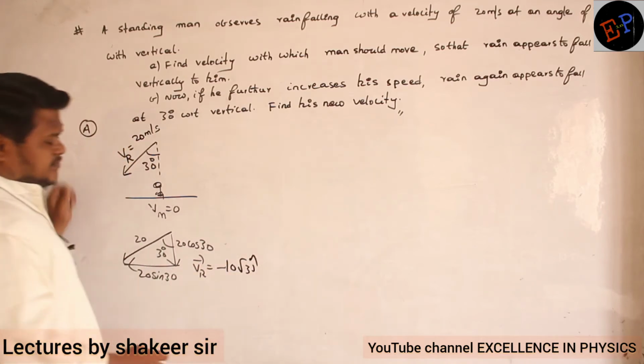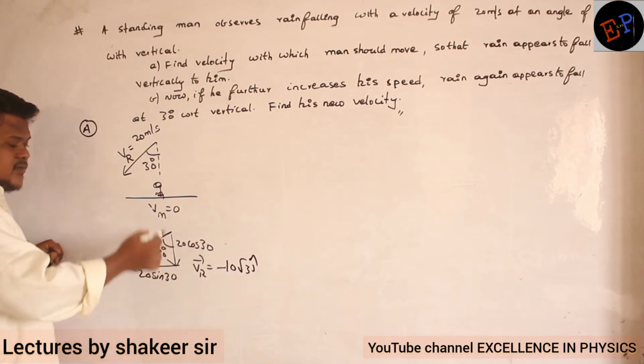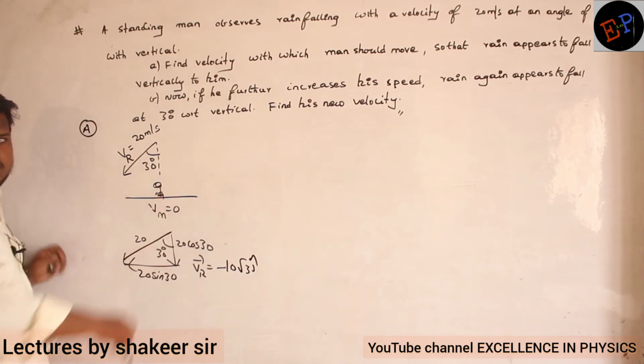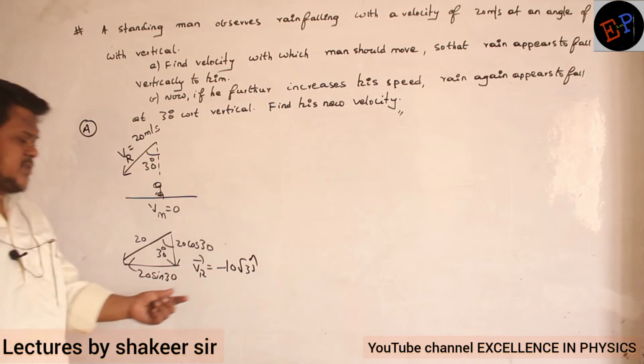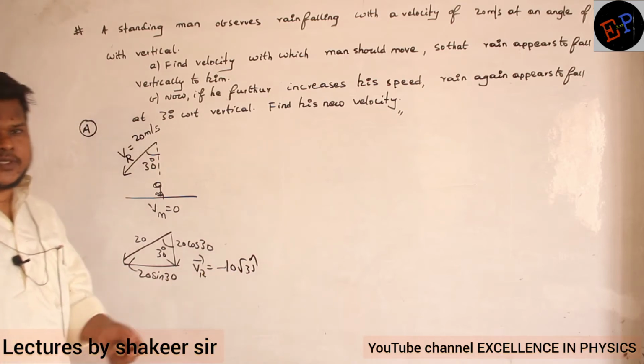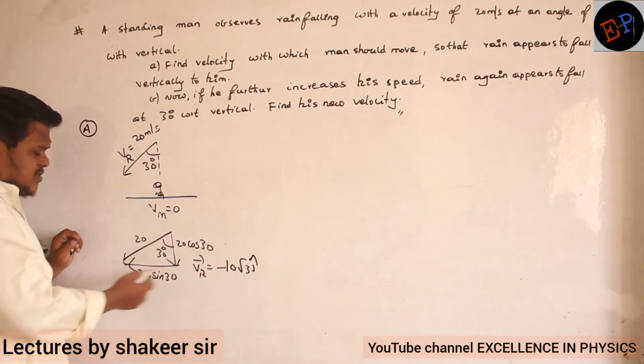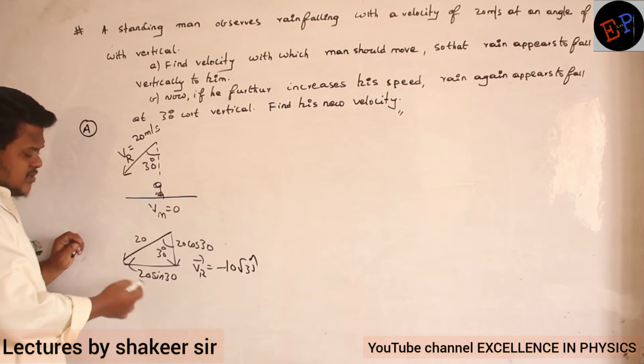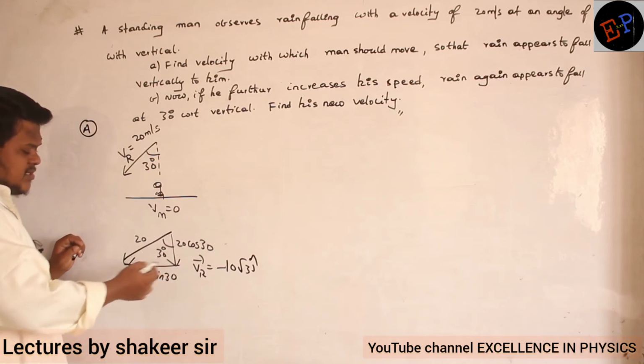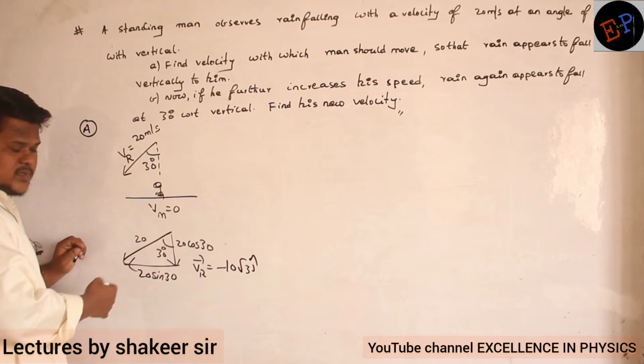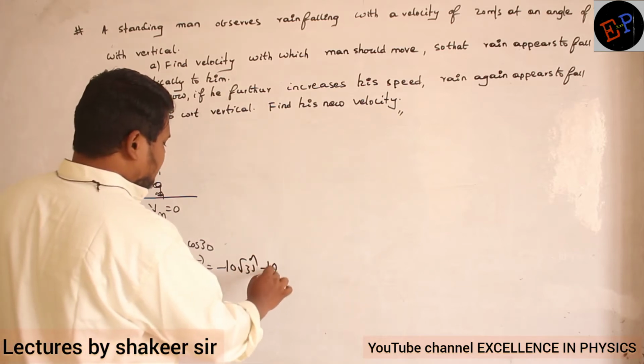Can I write like this? Because it is falling downwards, no? It means it is going towards the negative y-axis. Negative y-axis means minus 10 root 3 j cap. Clear, no? And what about this one, sin 30? 1 by 2. So 10 by 2 is 10. But it is traveling towards the negative x-axis, no? So therefore minus 10 i cap.